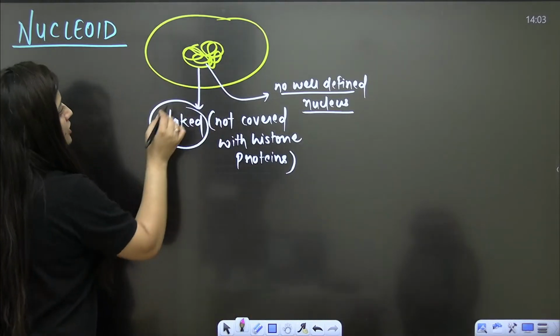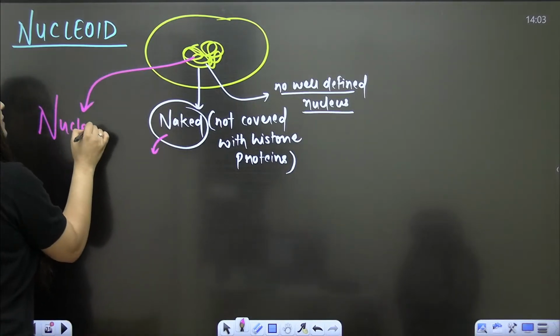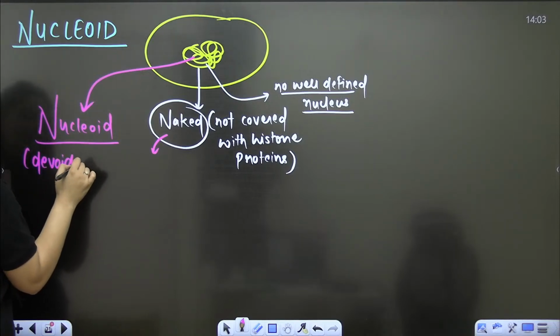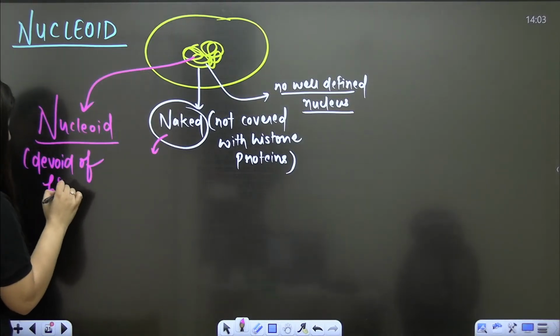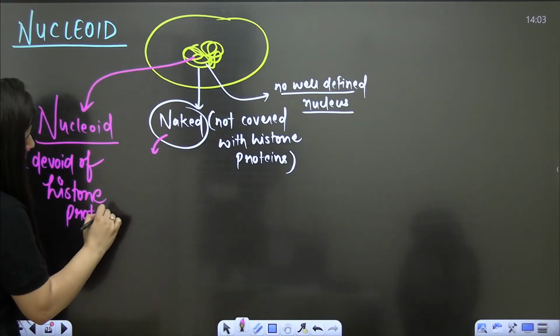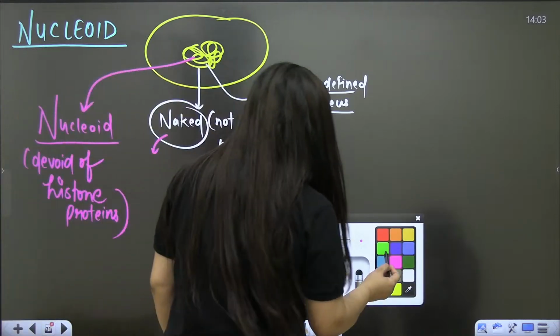So this structure is known as nucleoid because it is devoid of histone proteins. It is not covered with histone proteins. It is directly there in the cytoplasm and it is not covered with any nuclear membrane.